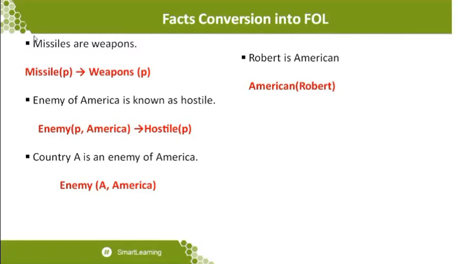And the next statement: country A is an enemy of America. Who is that country A? I don't know who country A is, because I just mentioned a hostile nation, but I have not specifically mentioned who that particular nation is. So country A is an enemy of America, and enemy of America is known as a hostile. So that particular statement I will write as Enemy(A, America).